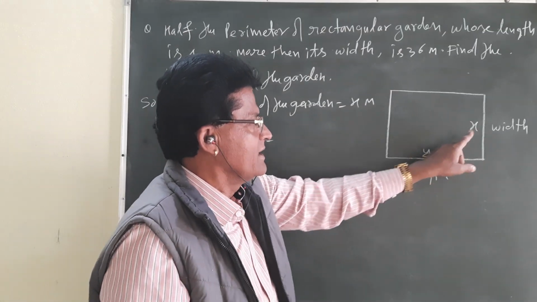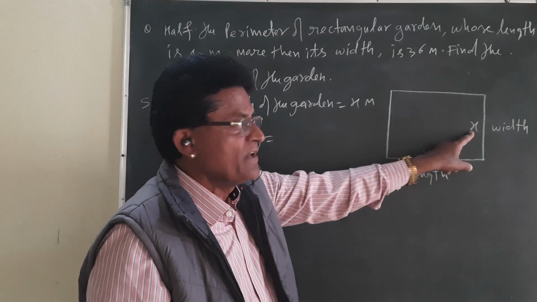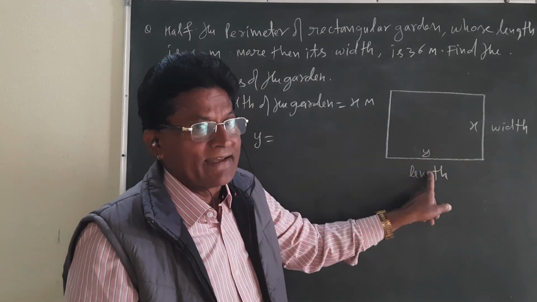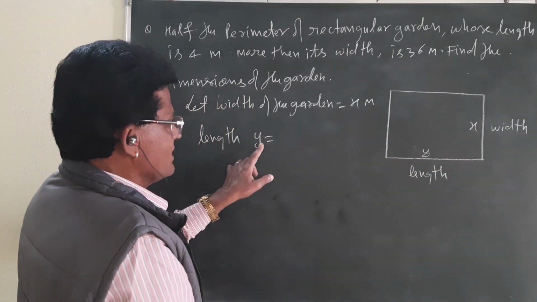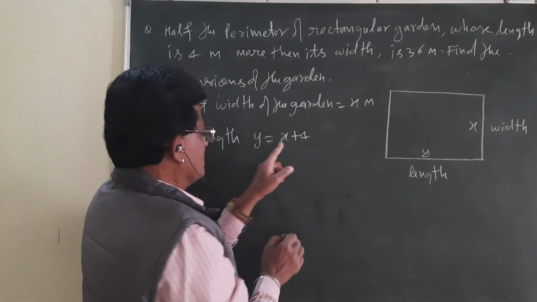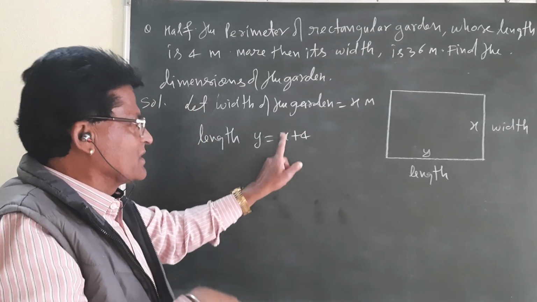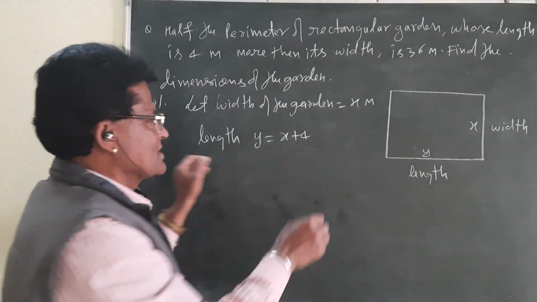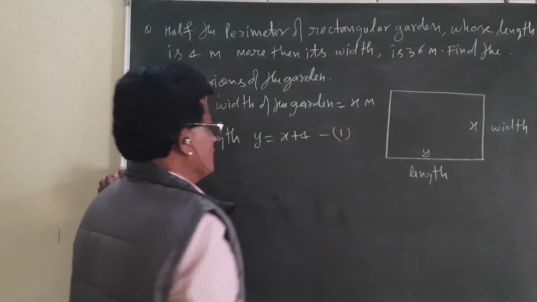Length is 4 more than the width. So what will the length be? x plus 4. Width and 4 more than the width. That is equation number 1. We have found.